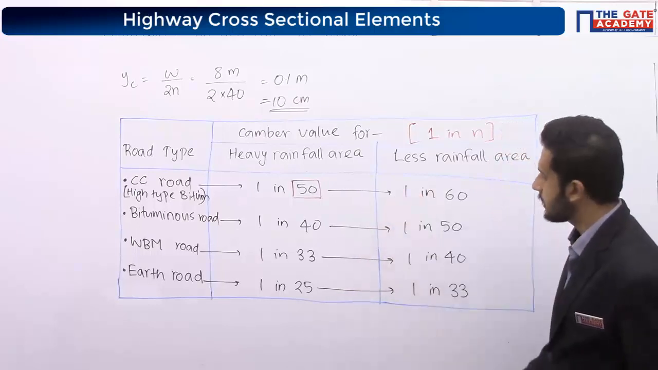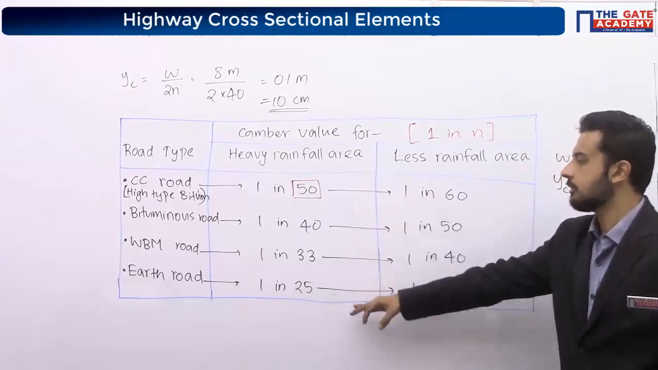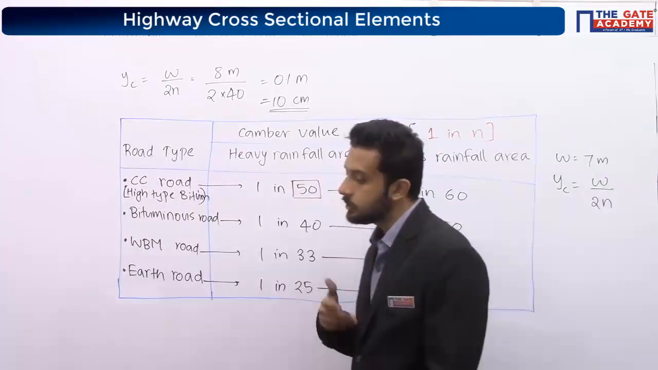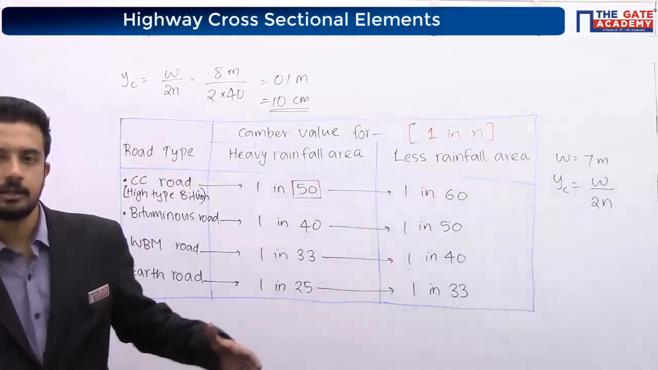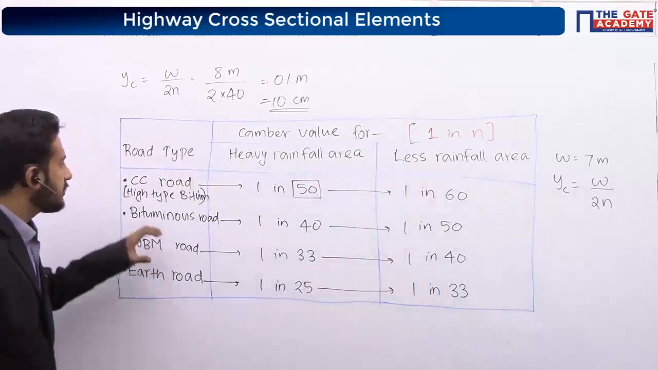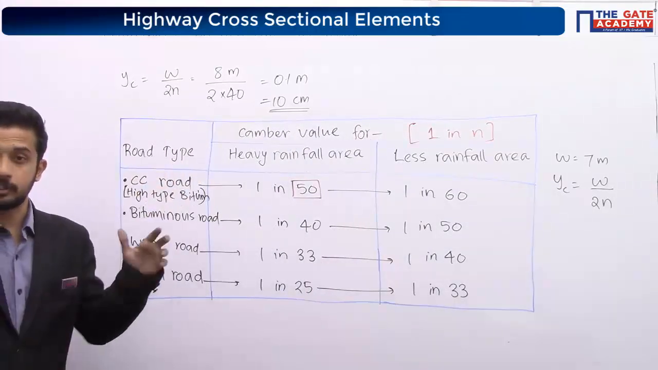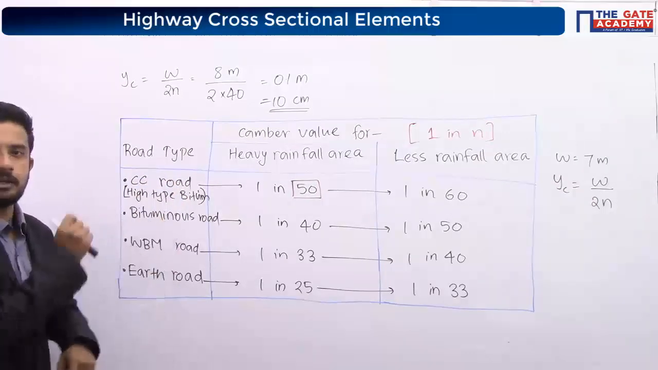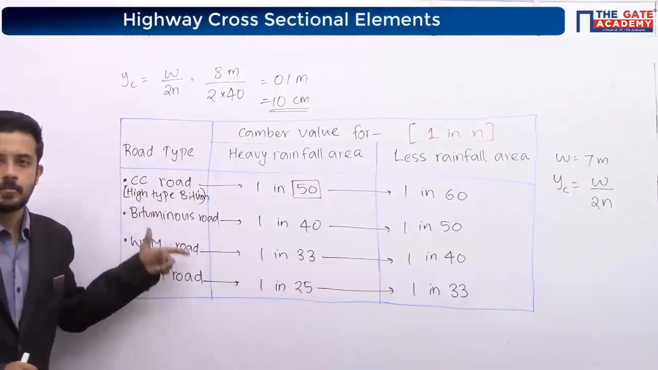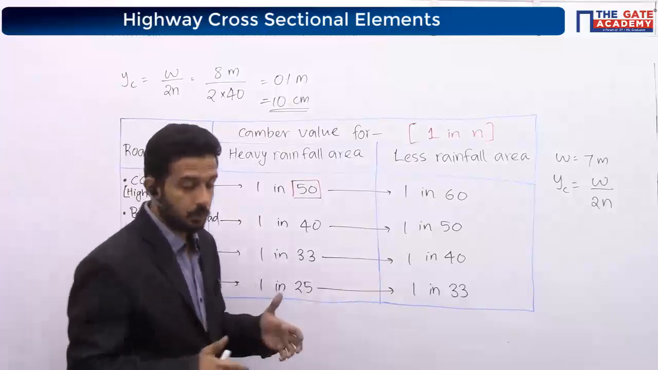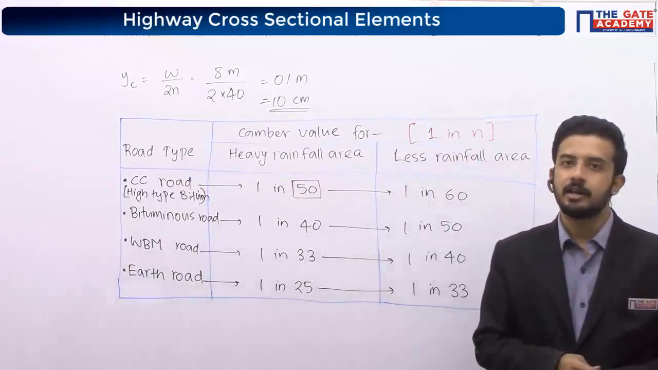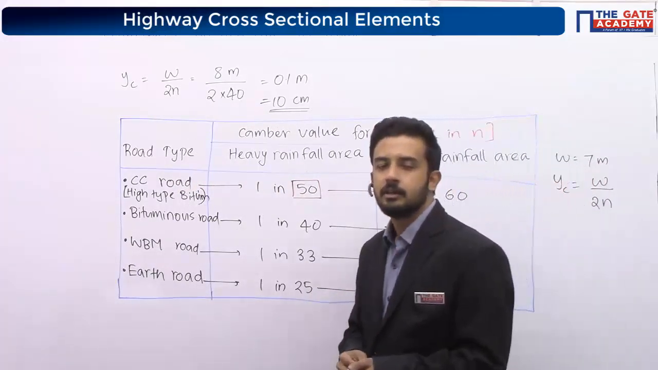Which is having more slope? 1 in 50 is more or 1 in 25 is more? Which is more? Obviously 1 in 25 is more. No? I told you, like that also I can write 1 by 25. So for high quality pavement, the majority superior pavement, we are giving less camber compared to low quality pavement. This is the recommendation as per IRC. Okay? Understood?